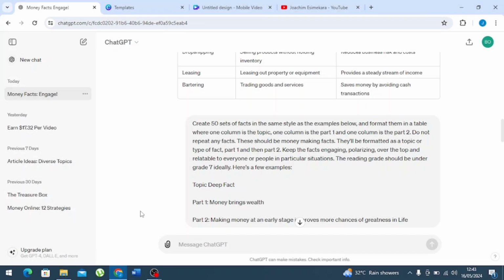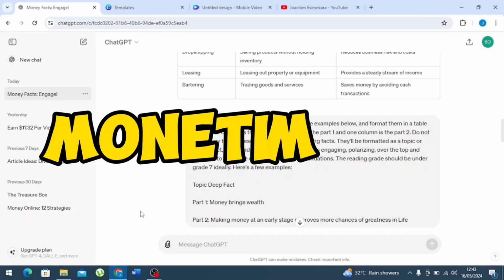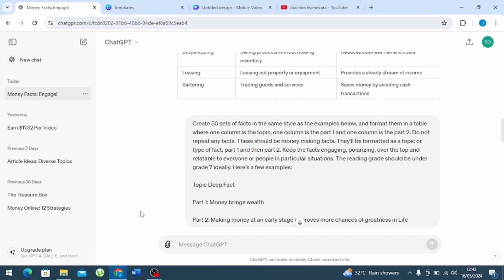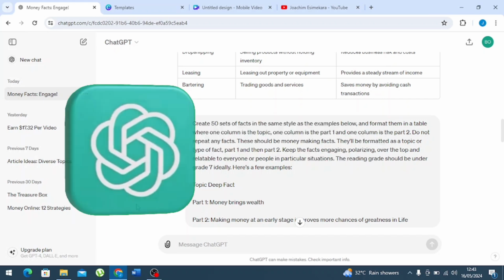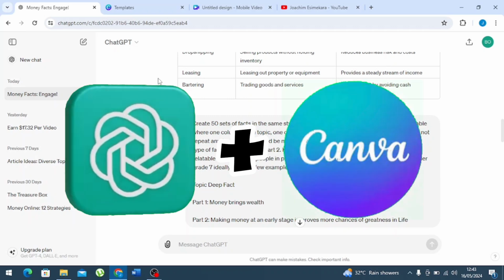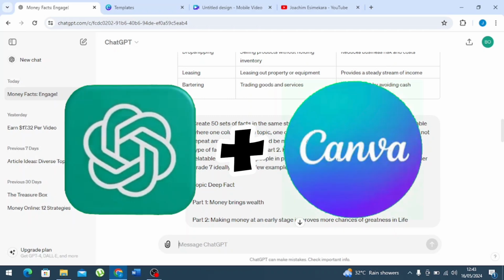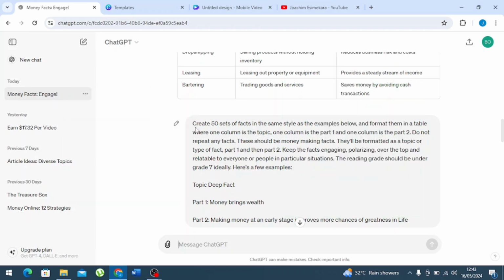And so in this video, I'll be showing you how you can actually create multiple monetizable YouTube shorts just using two of these tools, ChatGPT and Canva. So I'll need you to pay attention and get value from this video. Very short and very simple to do. So what we need to do right now is to type a prompt like this. I'll be dropping this prompt on this video below, so you can actually try it and see how it goes from your own end.